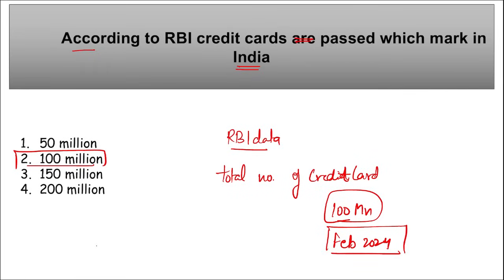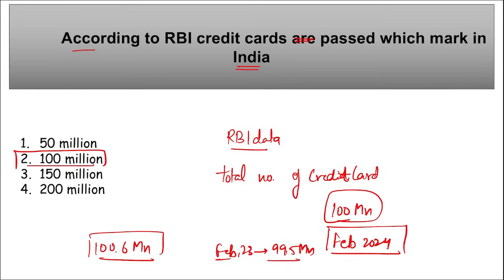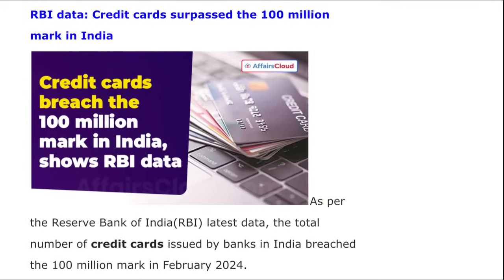And to be exact, data revealed in Feb states that the total number of credit cards in circulation was 100.6 million, whereas last year in the month of Feb 2023, this data was 99.5 million. Correct? Apart from this, friends, if we look at it,